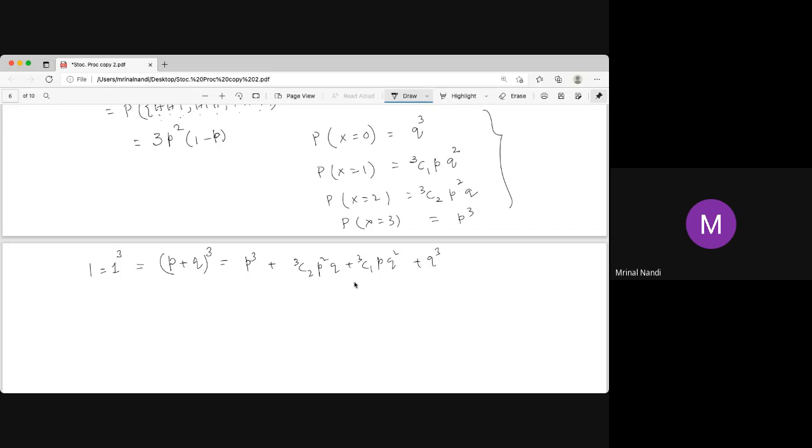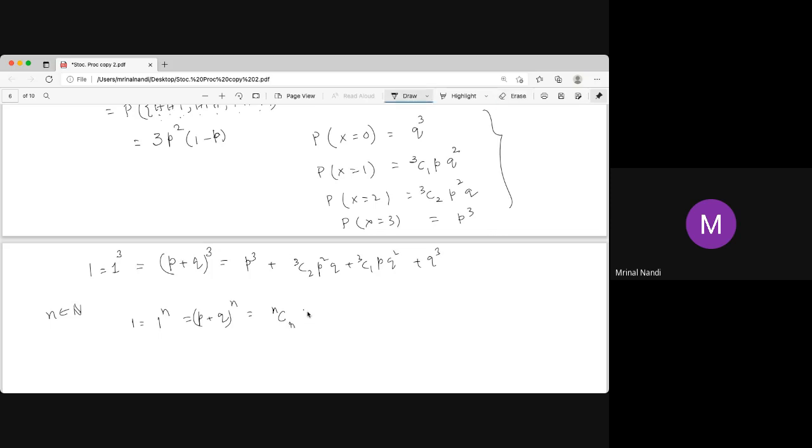If we want to generalize this, we take 1 as 1 to the power n, where n is any natural number, maybe 100 or maybe 1 crore. Actually 1 is (p plus q) to the power n, and we know this is called the binomial theorem. nC0 q to the power n, or nCn, better you say. It's okay, nCn.